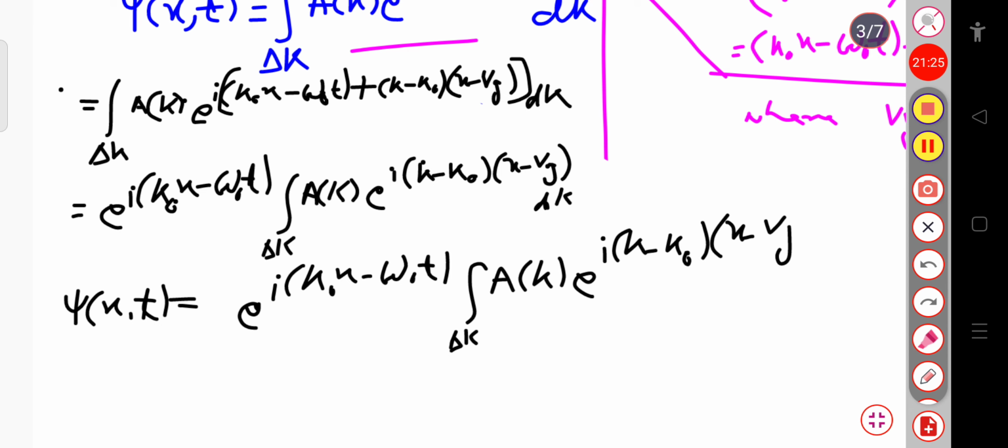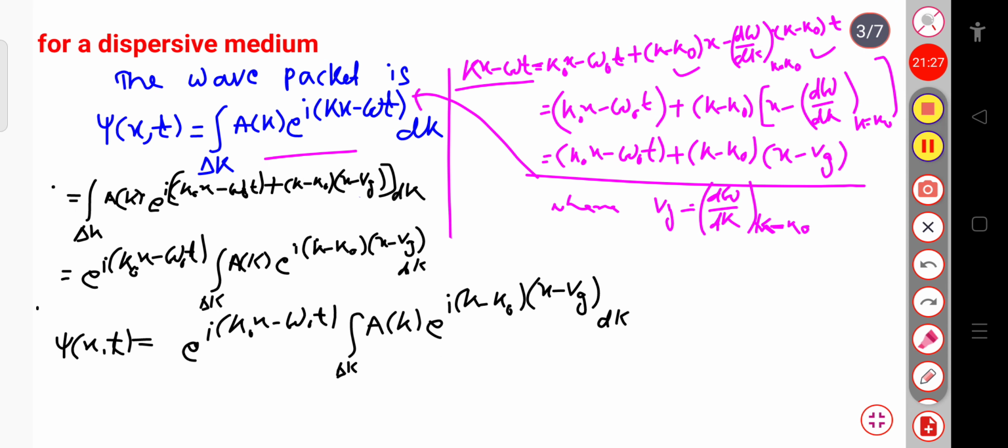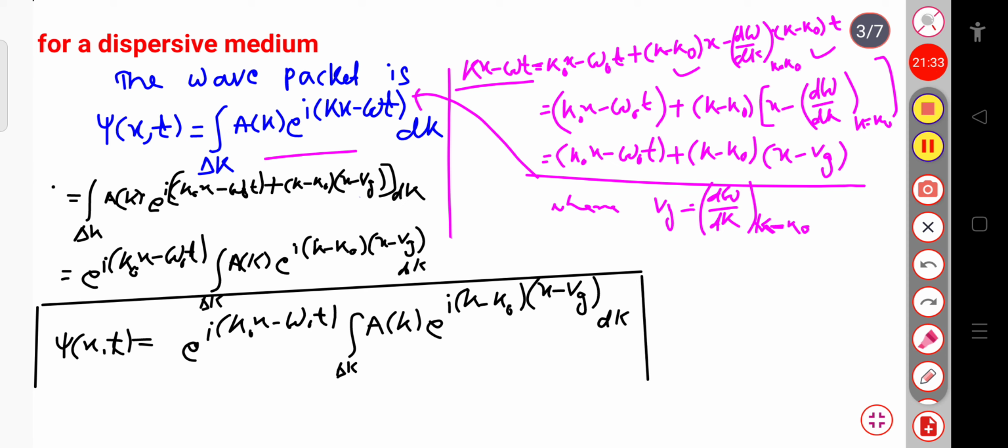This is the resultant wave expression when a group of waves superpose with each other. Basically this is for the dispersive medium, showing how the wave propagates in a medium. This is the final expression.